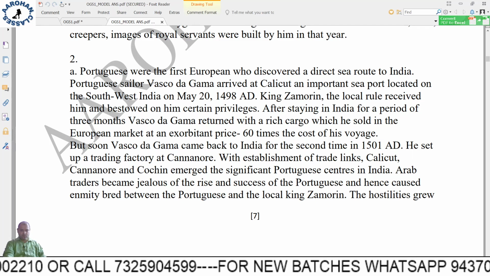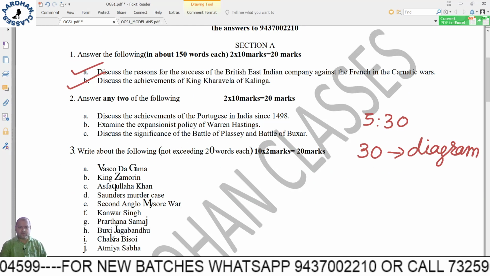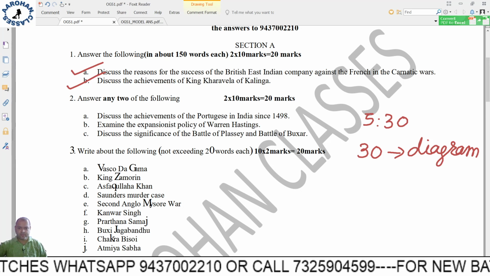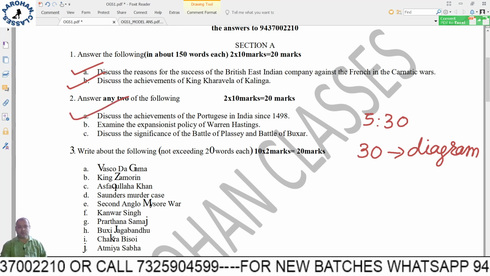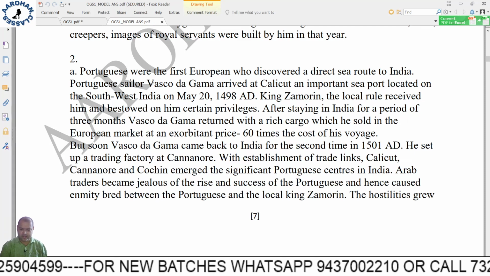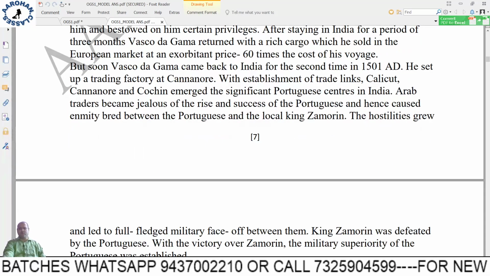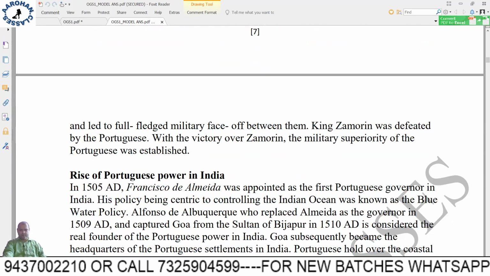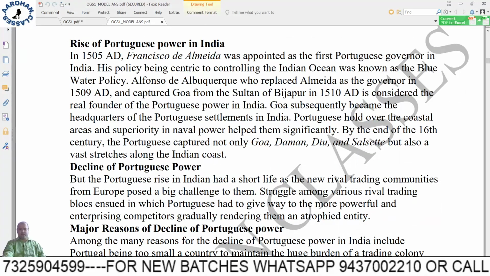Next, let us come to question number 2. Answer any two of the following. Discuss the achievements of the Portuguese in India since 1498. So when they came and what achievements they had. How Vasco da Gama came, and how King Zamorin welcomed him, and then what happened. Those parts you can see, what has been their contribution.